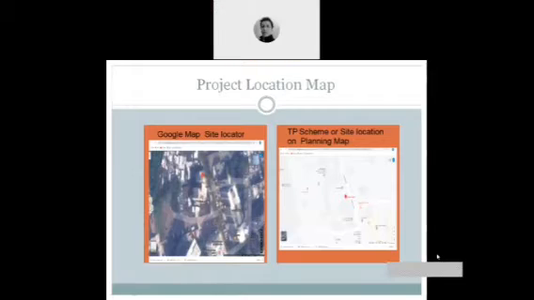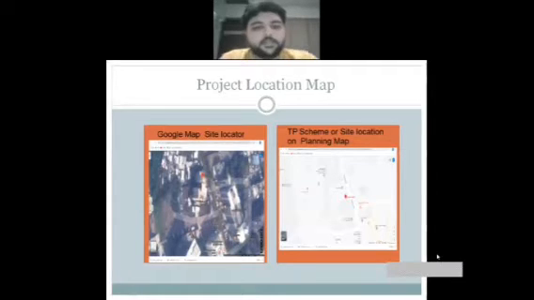This is the Google Map and site locator, and as there is no TP scheme in Maharashtra, I've just put up both the aerial and satellite view of this location. Next slide.